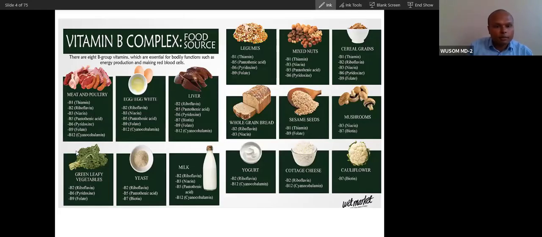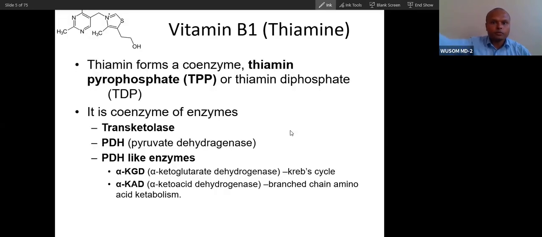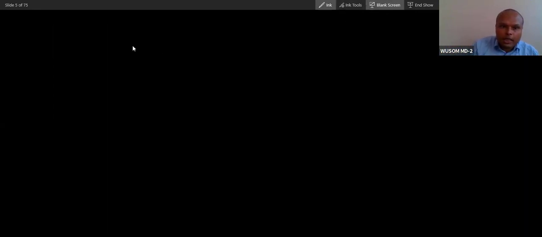Otherwise, vitamins are present abundantly in a few sources, especially vitamin B1. These are present in carbohydrate sources as well as meat. You can see B coming from grains. I'm not going into detail of the sources; you can see them yourself. So let's talk about vitamin B1. Vitamin B1 is present in which enzyme? Can anybody tell me?